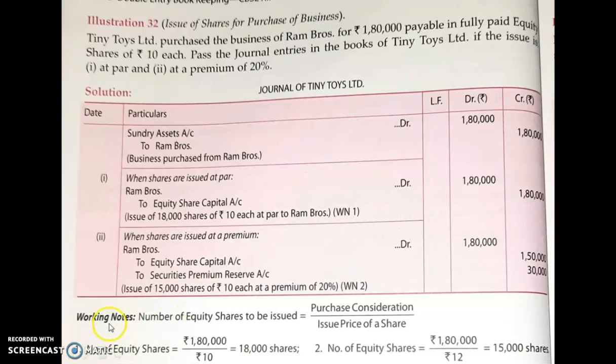So, go for a working note. Number of equity shares to be issued. Write down the formula: purchase consideration divided by issue price of a share.